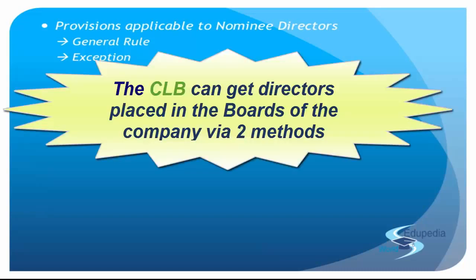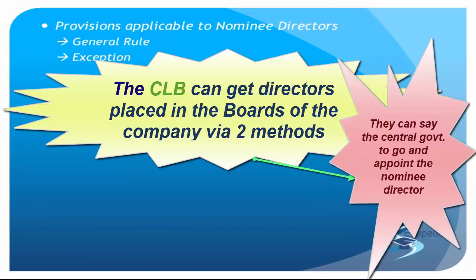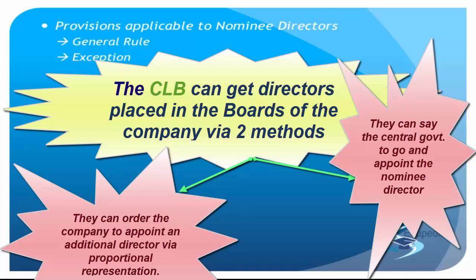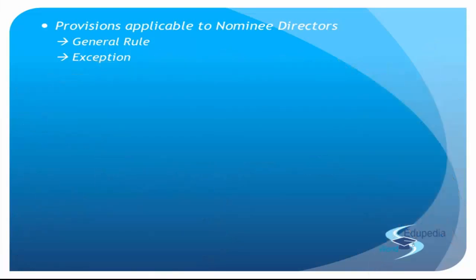You remember, the CLB can get directors placed in the board of the company via two methods. One, they can tell the central government to go and appoint a nominee director, or they can order the company to appoint an additional director via proportional representation. But here we are talking about the nominee director specifically. We are not discussing the additional director. They are the same; the company is appointing them.